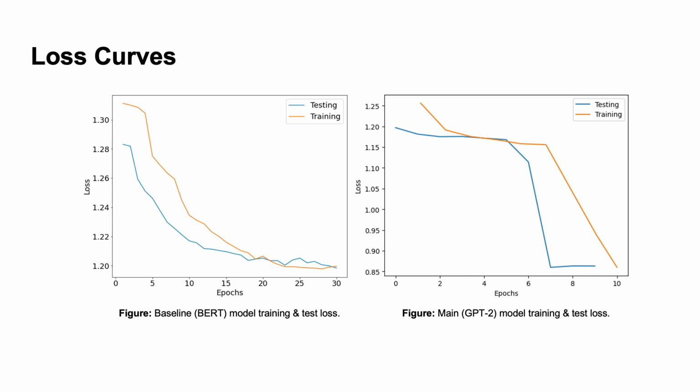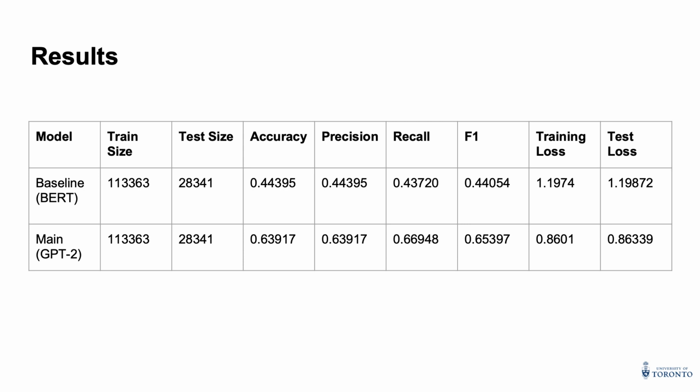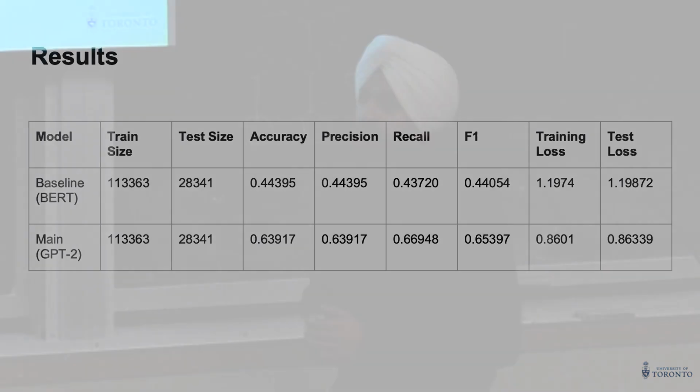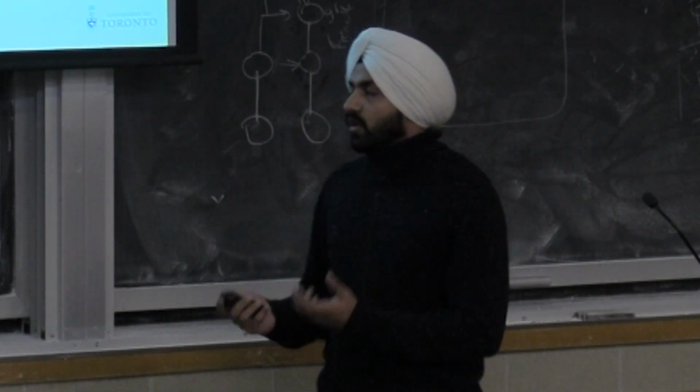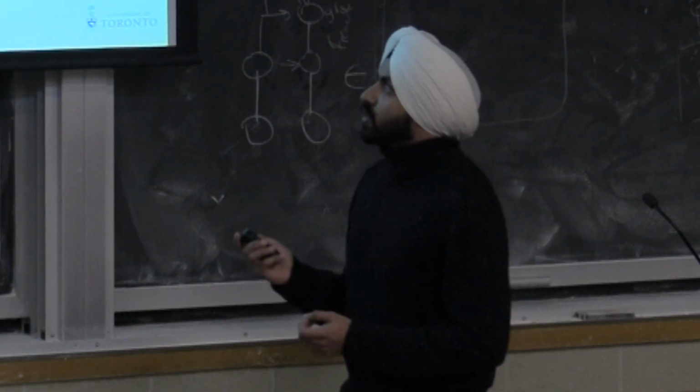As we can see from the loss curves of both the baseline and GPT-2 model, even for 10 epochs the GPT-2 gave better results, and BERT was not able to learn properly. For our main results, we had around 28,000 examples in our test set. BERT gave around 44% accuracy, and our main GPT-2 model gave around 64% accuracy, which is almost 50% more than our baseline model.